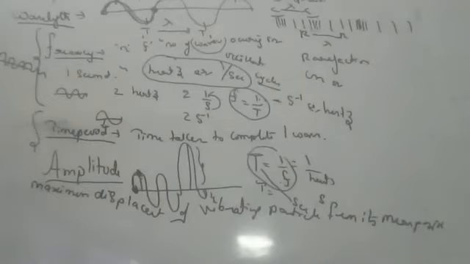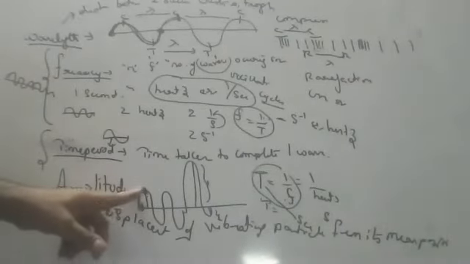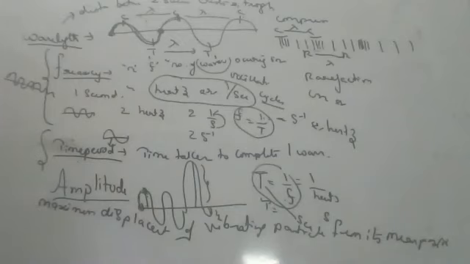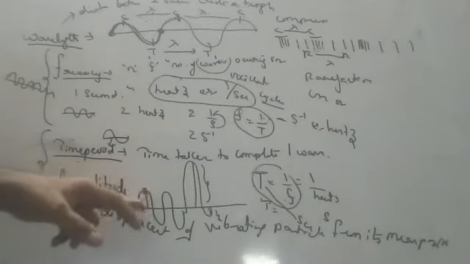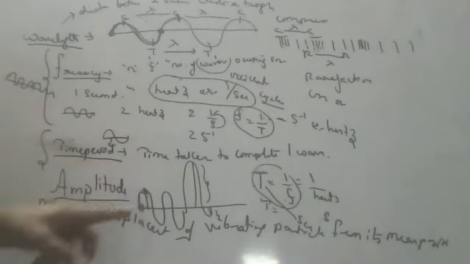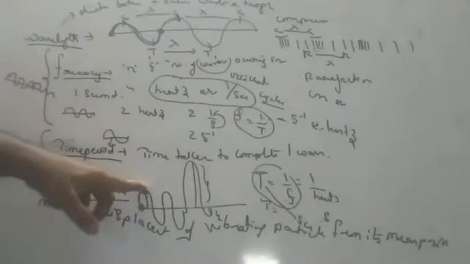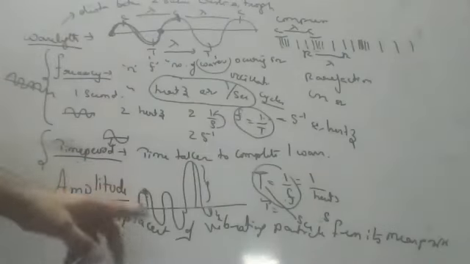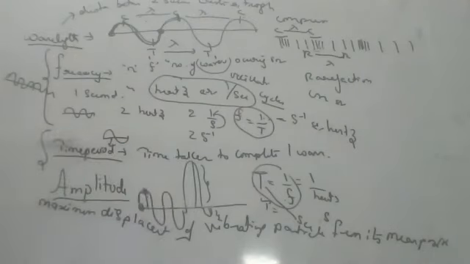Again, see here, children: maximum how much distance it is going, that is called amplitude. This is the mean position. From the mean position, how much top distance it is going, that is called the amplitude. So maximum displacement of a vibrating particle from mean position is called amplitude.